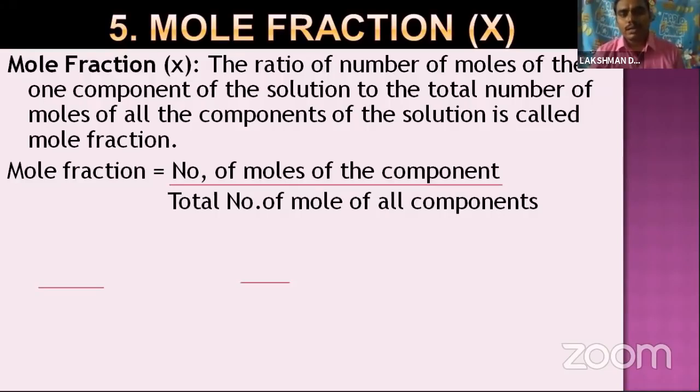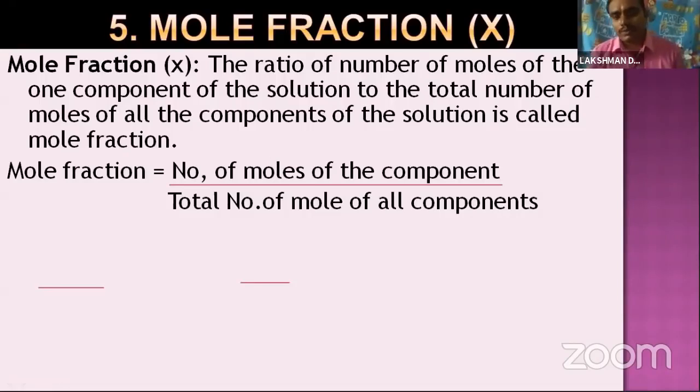The formula is the number of moles of the component divided by the total number of moles of all the components. The number of moles of the component means the given moles. Moles is nothing but weight by gram molecular weight.